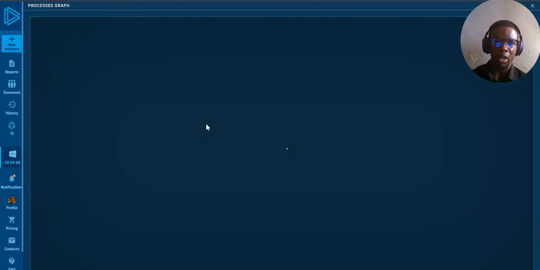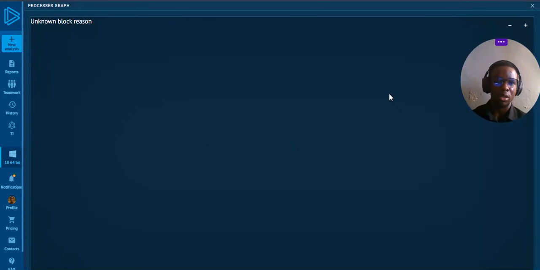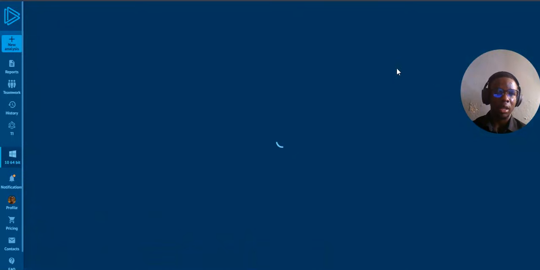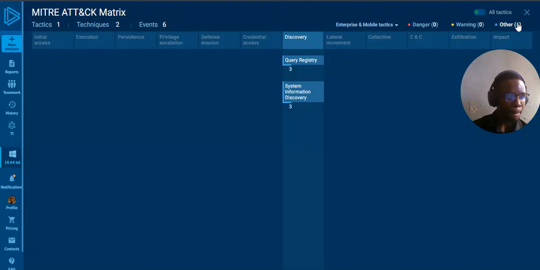Now let's check for the graph. Let's see if we'll have a graphical interface for this. We should. Unknown block reason. Wow, same for this one. I guess if you upgrade, you get to have it. Let's check the attack. Is it going to say 02? Okay, yeah, it actually brought it out.